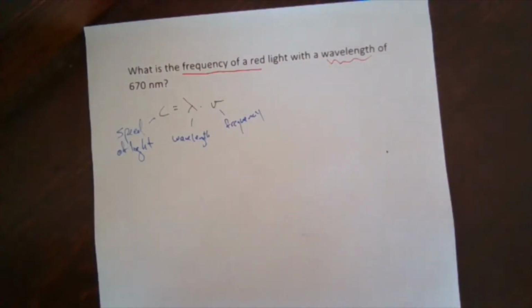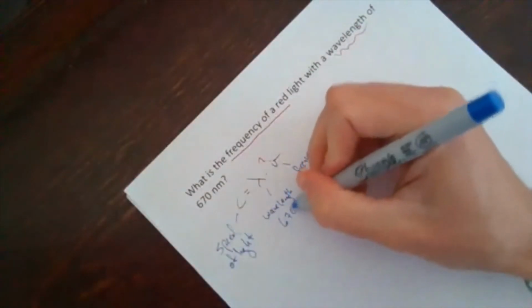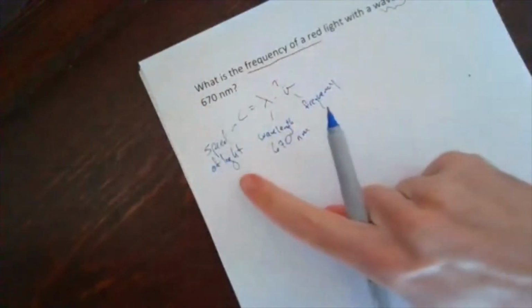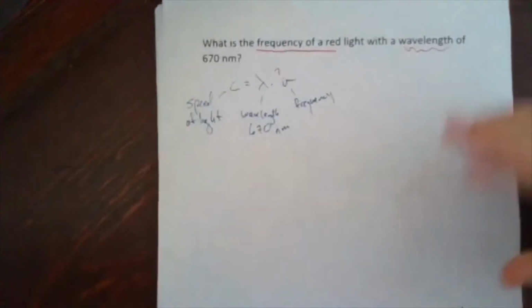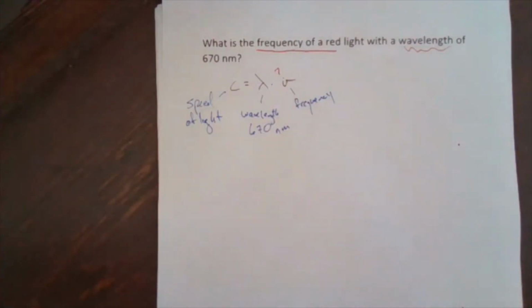So what we want is frequency. Do we have the other things? It's an equation. Do we have everything else? Wavelength is 670 nanometers. That's given to me right there. The speed of light is not given in the problem, and that's okay because it's a constant. So we can look up what the speed of light is. It is 3.0 times 10 to the 8th meters per second.